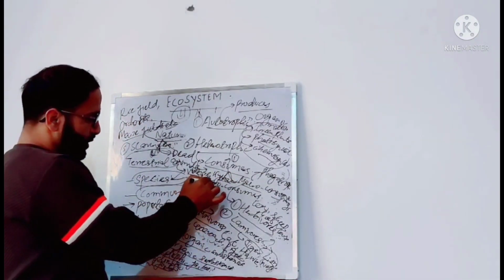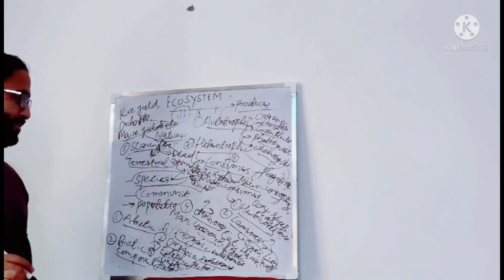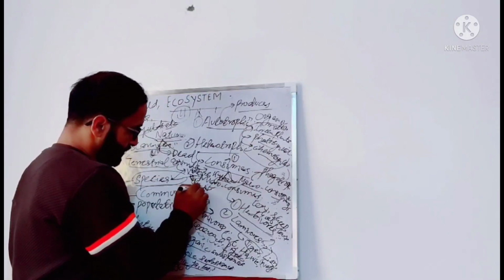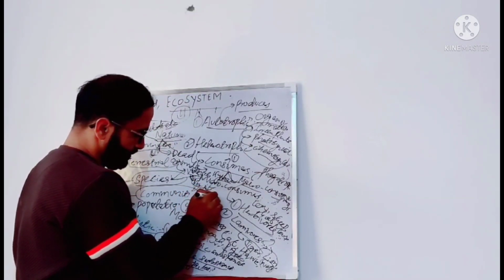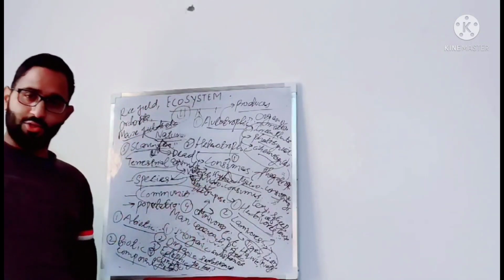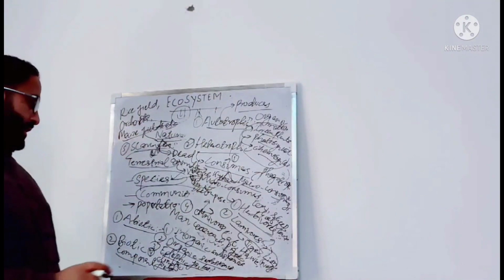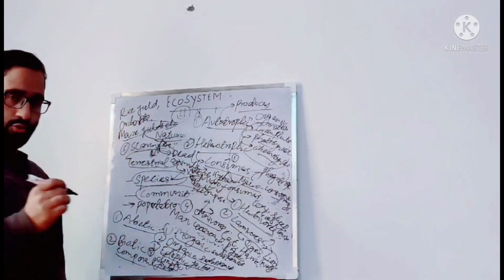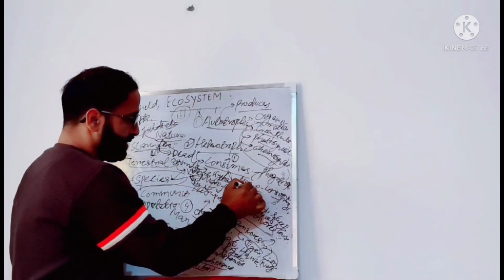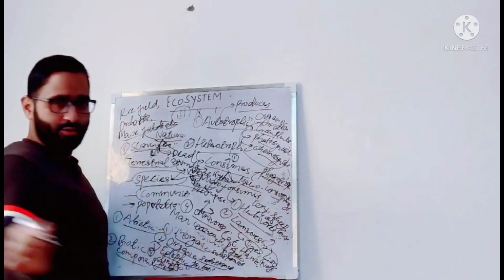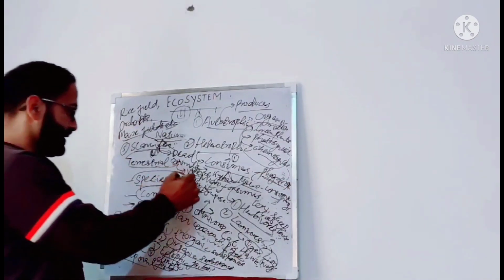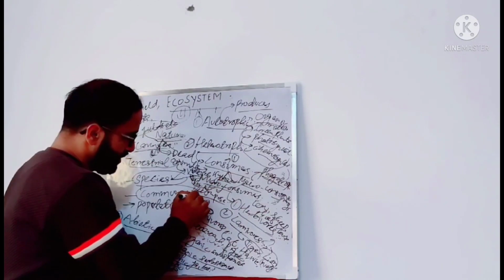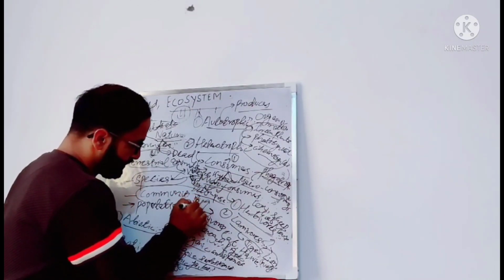Now these macro consumers are phagotrophs. The micro consumers, also called decomposers, are saprotrophs.